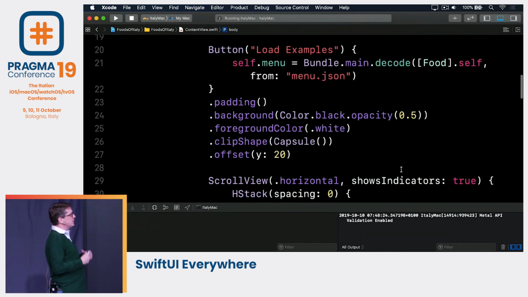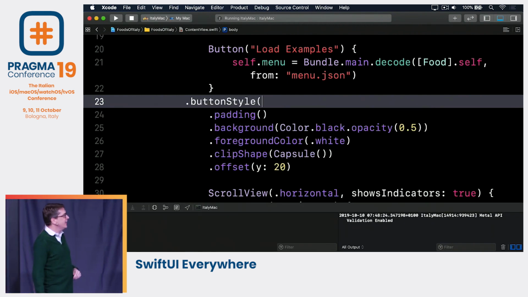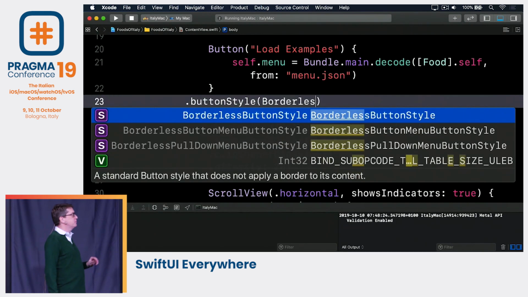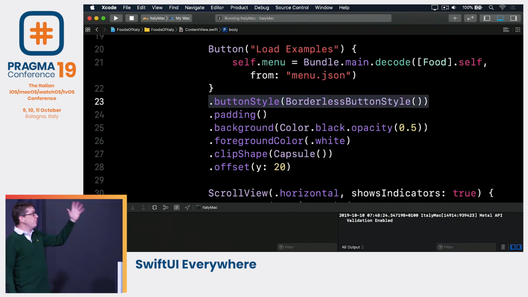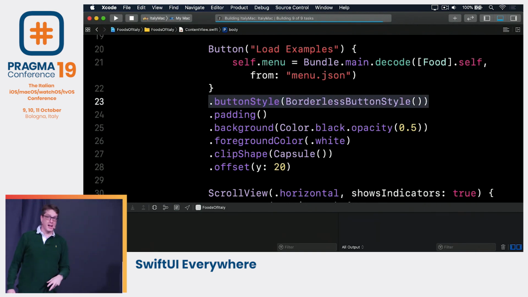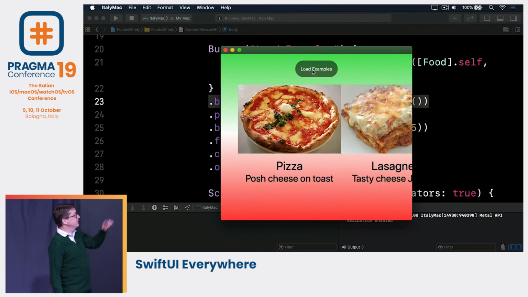So we can now go back to our code again and say, that button isn't quite right. I'm going to customize it slightly. I'm going to say it should be a borderless button style to remove the sort of inner macOS ugly button. That's the default on iOS, not the default on macOS. So we're saying make this the default everywhere. It's cross-compatible, and the buttons now look good everywhere. So we have posh cheese on toast and tasty cheese Jenga and so forth. So there are our products looking very nice.